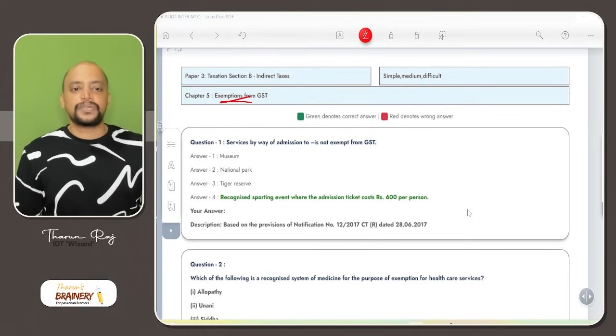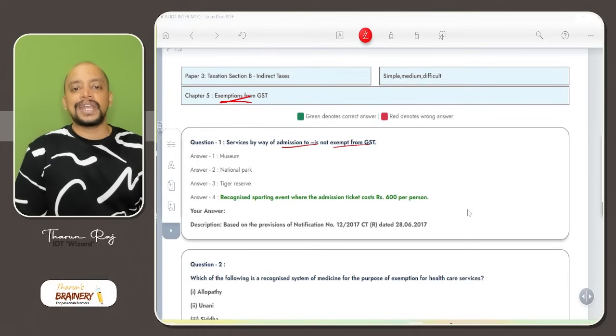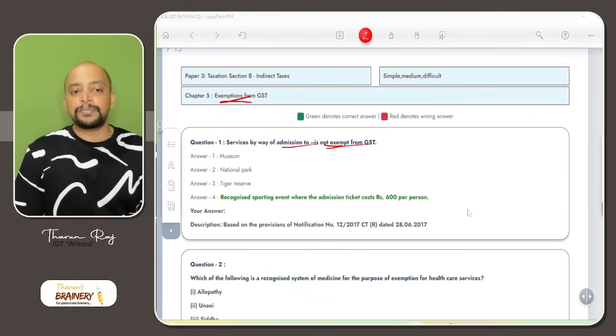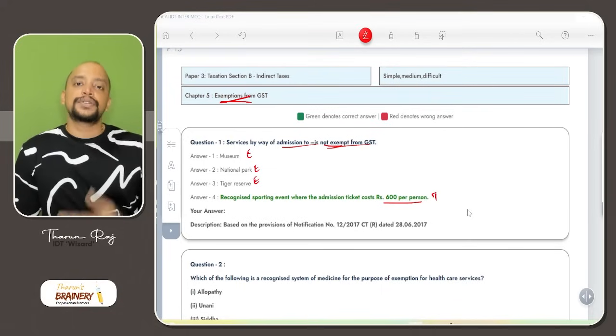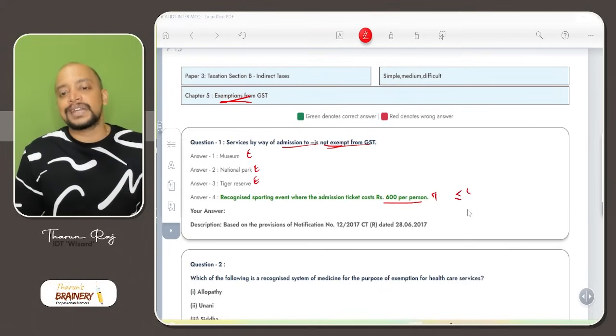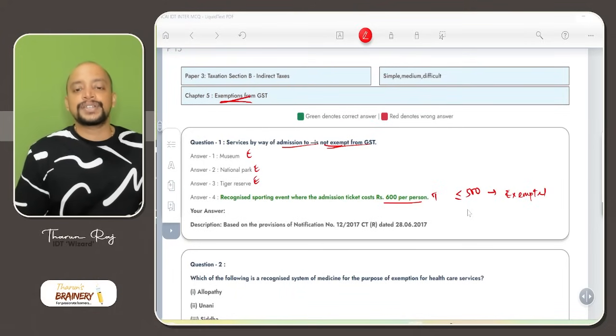In this, the first question: services by way of admission to which is not exempt from GST. So admission not exempt, they are asking not exempt. Museum, National Park, Tiger Reserve is exempted irrespective of the ticket amount. A recognized sporting event where the ticket cost is 600 per person is taxable. If it is less than or equal to 500, then it will be exempted. As it is 600 rupees, due to that reason it will be taxable. So option D is the answer.